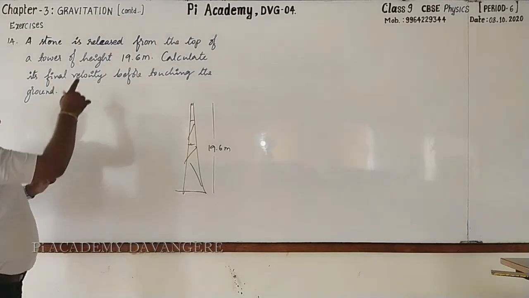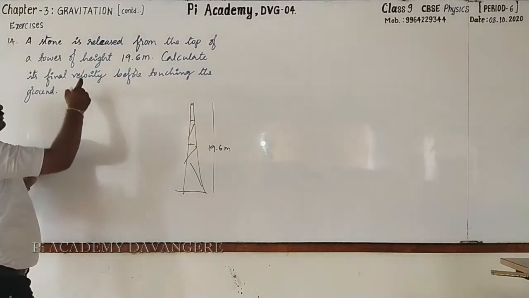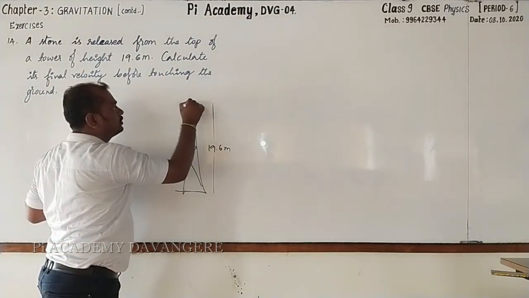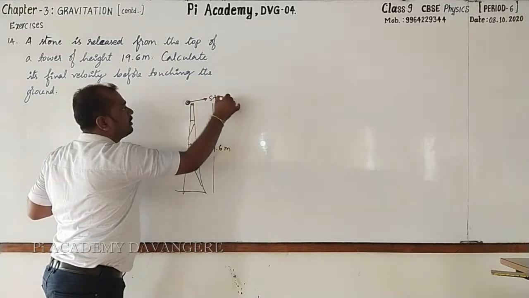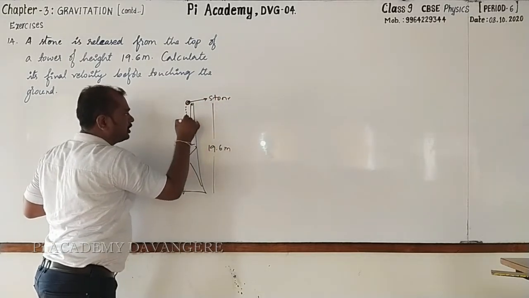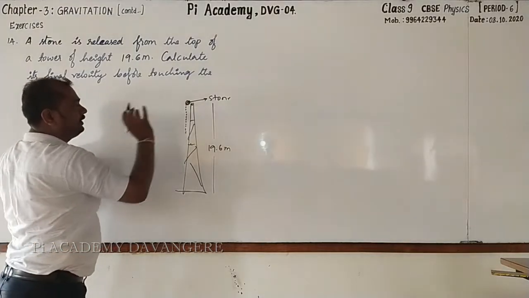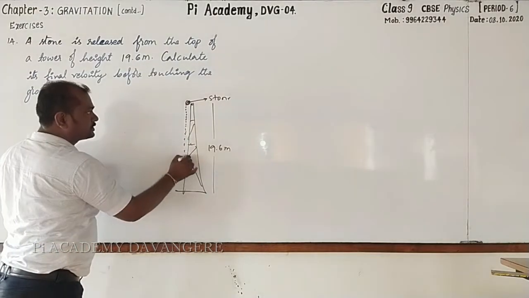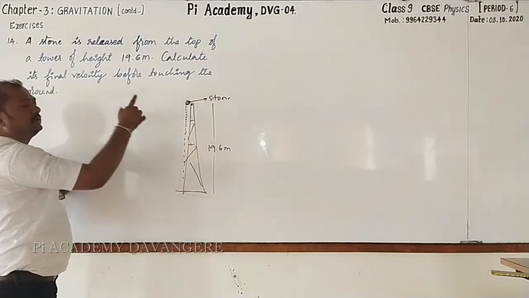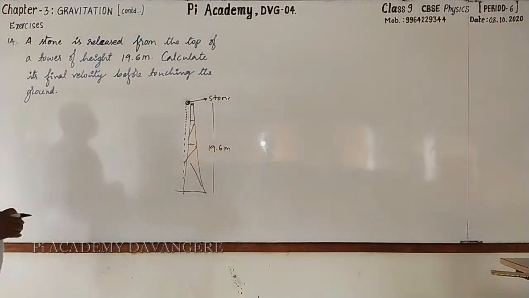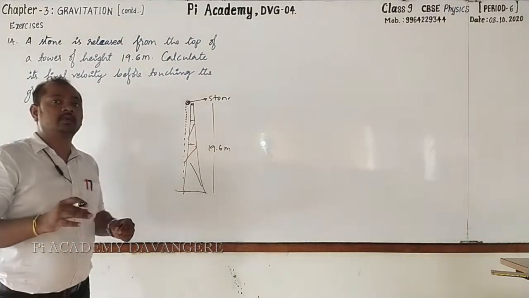Then a stone is released from the top of a tower. This is the stone. And it is released from the top of the tower. We are not pushing that, we are just leaving it. When it is at the highest point, could you tell what is its initial velocity? Very good, it is 0.